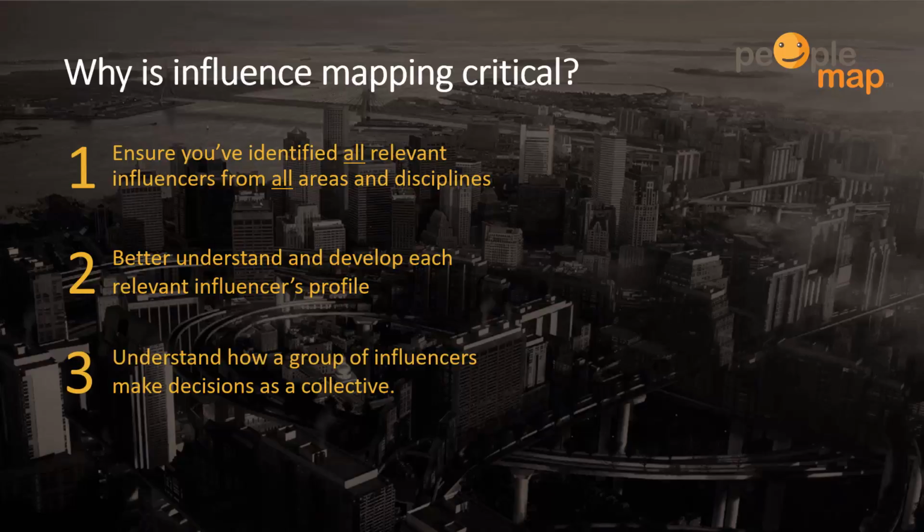Third is to understand how a group of influencers make buying decisions as a collective. Each influencer has a role to play, and everyone would like to get their way. But there is usually a small subset of influencers who are the actual decision makers, and still others who hold the purse strings. To add to this, there is usually a buying process that must be followed, but many times the people making the decisions don't know what that process is. It can get complicated and bogged down very quickly if you aren't prepared.